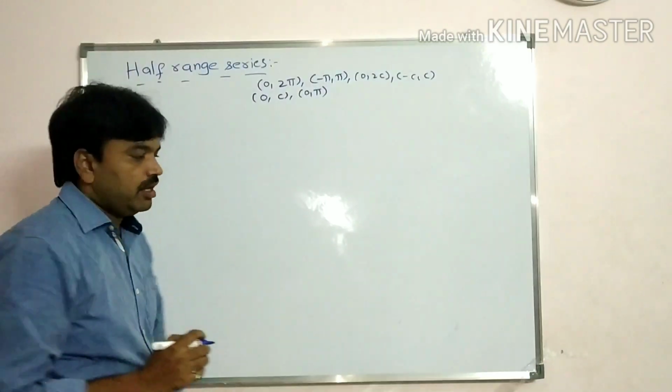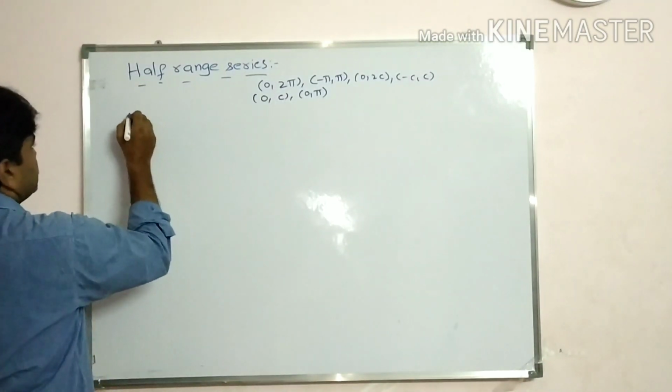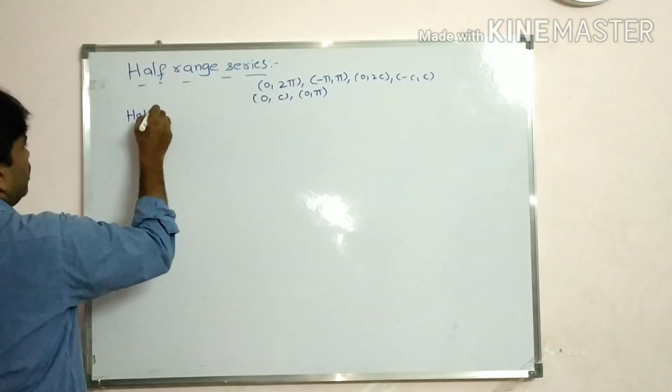Let us see the students, half range cosine series.